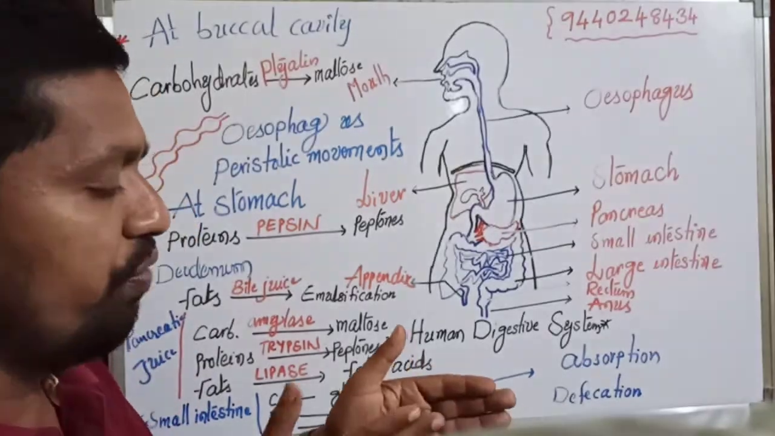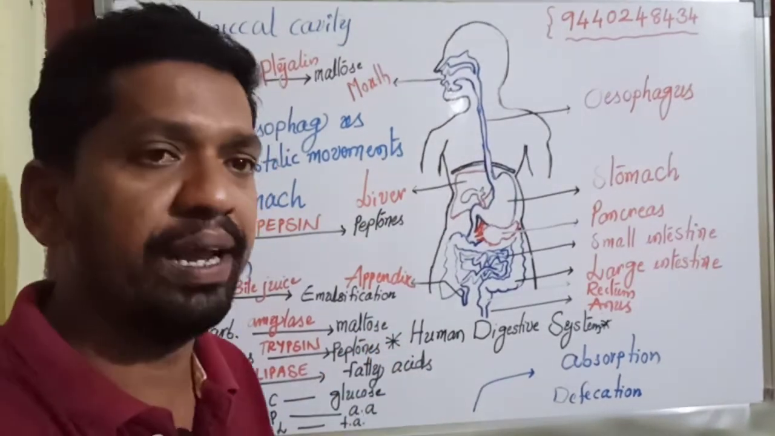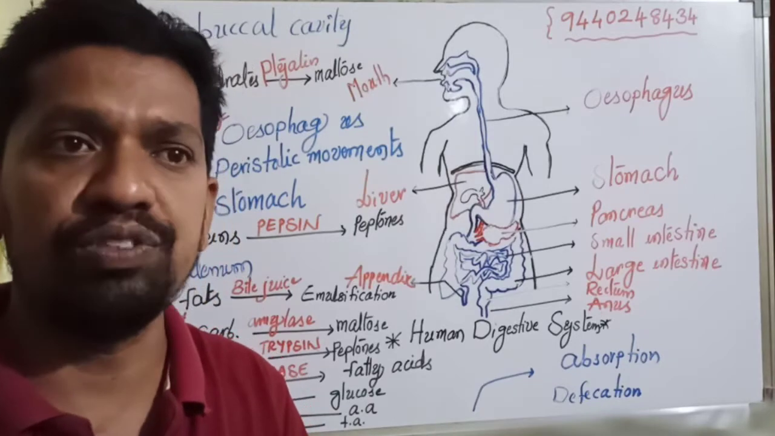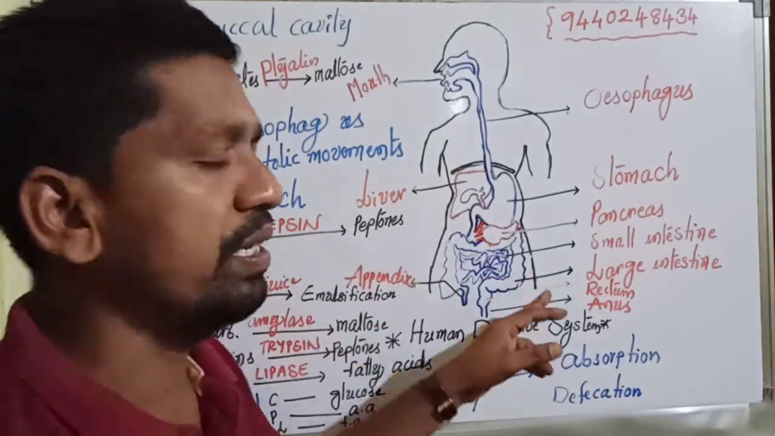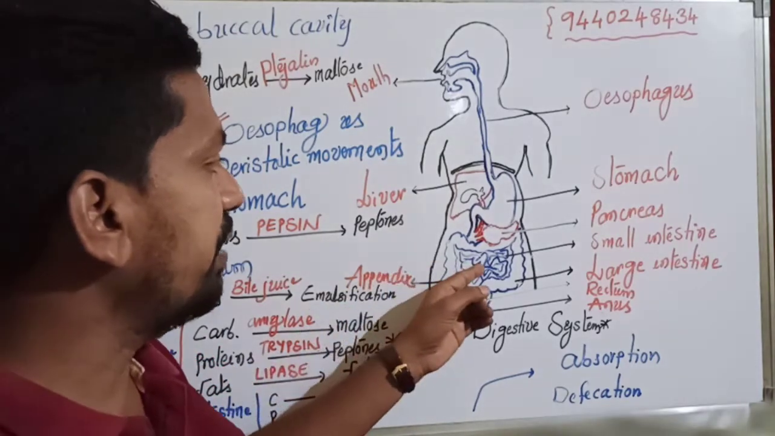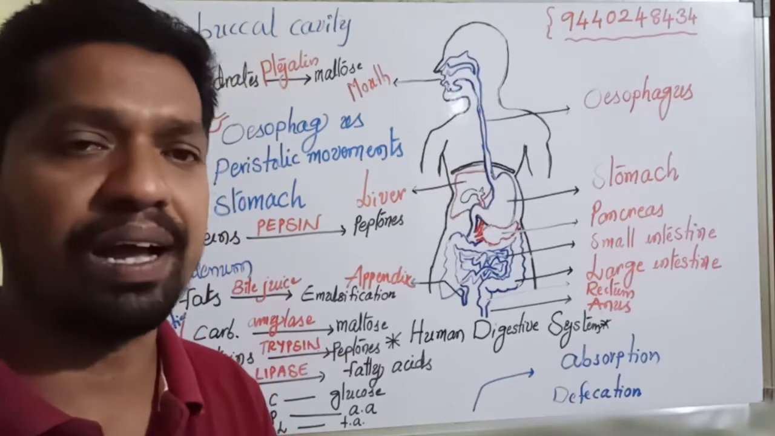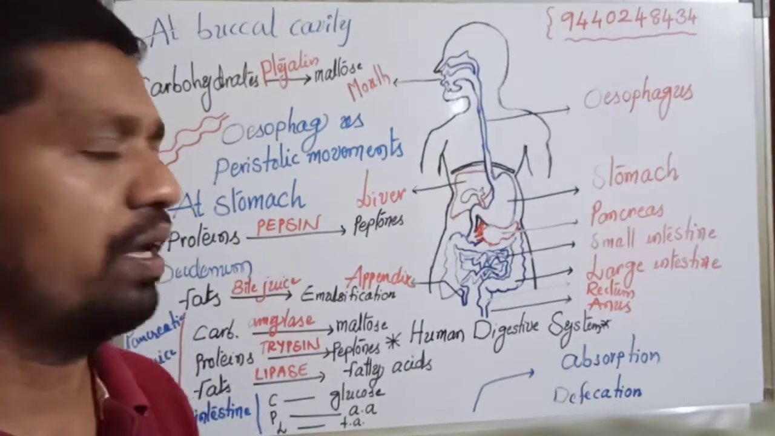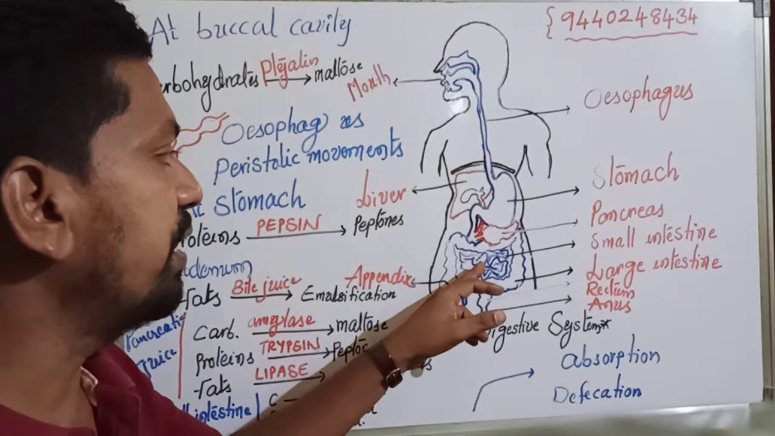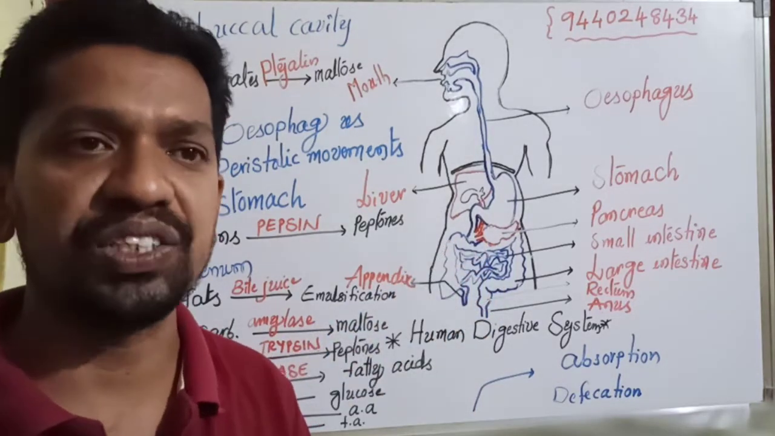Inside the small intestine we have a huge amount of mucous membrane, and in the mucous membrane we have some more small glands known as intestinal glands. Intestinal glands secrete a juice known as intestinal juice, or succus entericus. And finally the small intestine enters into a huge pipe known as the large intestine.